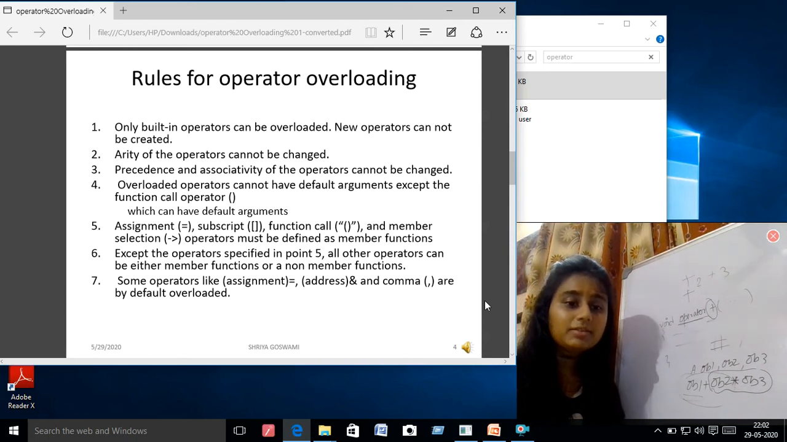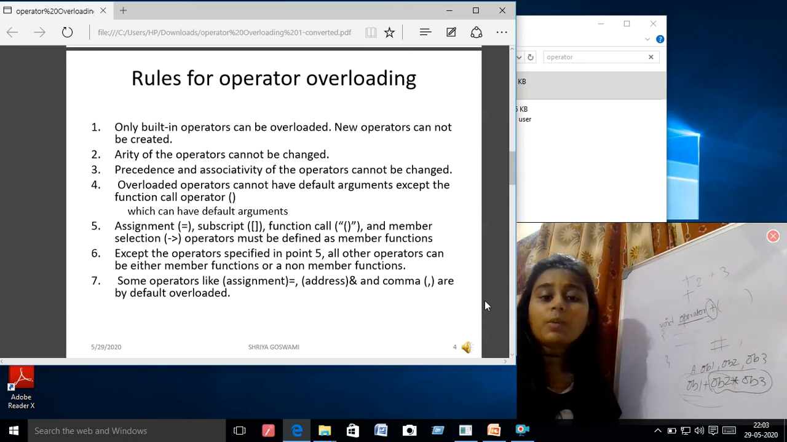And the next point is the last one. Some operators like assignment, address and comma are by default overloaded. So which operators are by default overloaded? Some MCQs, you can get this kind of MCQs, that assignment, address and comma operators are by default overloaded.